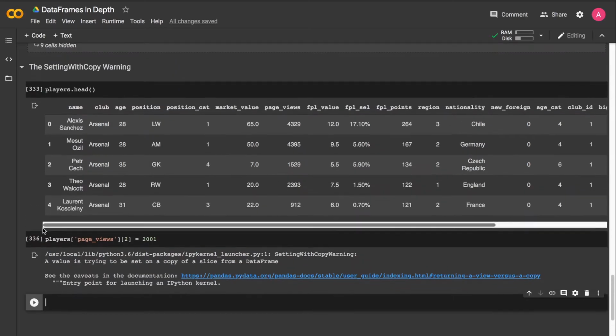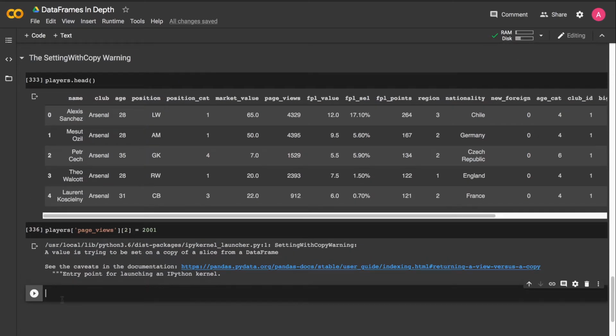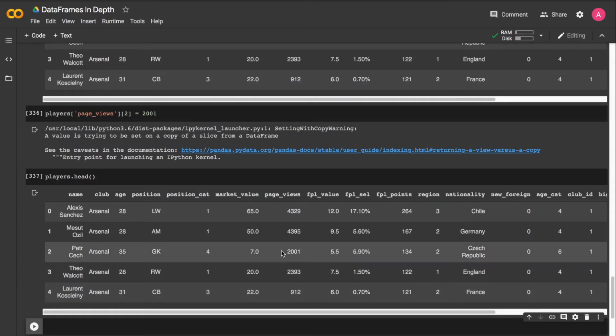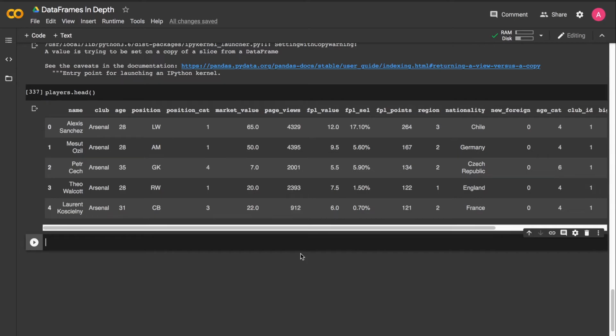In fact, let's go ahead and check whether this took place. Pandas is warning that it cannot guarantee that it took place, but we can confirm whether it did. So players.head, did Peter Chess update? Oh, yes, it did. So in this case, given the structure of our data frame, we did get a view, and through our setting operation, we managed to change the underlying data frame. But this is not guaranteed.